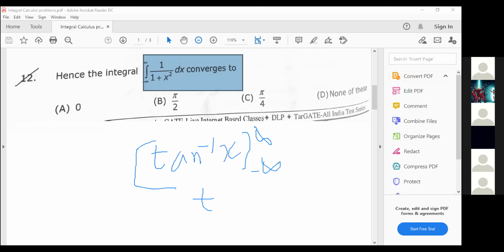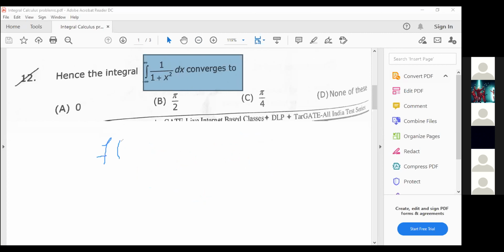Before solving this one, you should apply the property of definite integral. Is the integrand an even function? The function is f of x equals 1 by 1 plus x square.